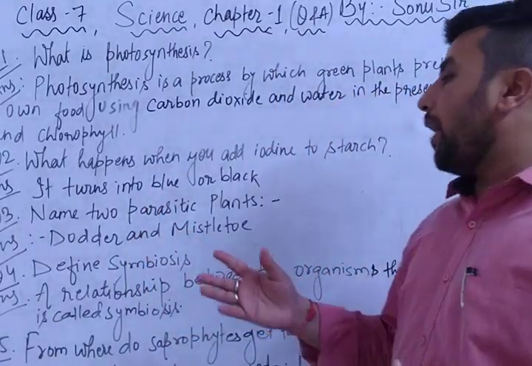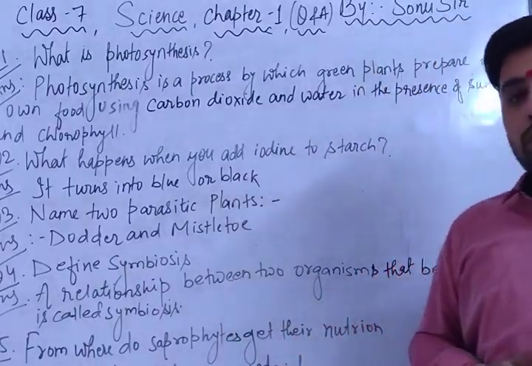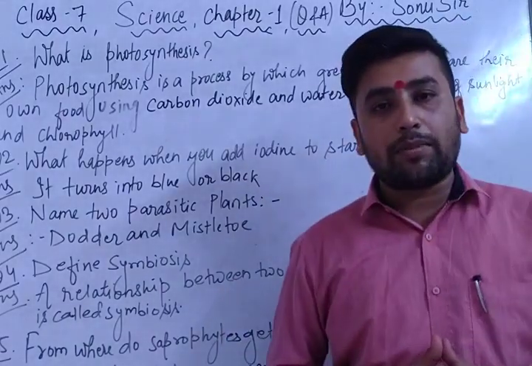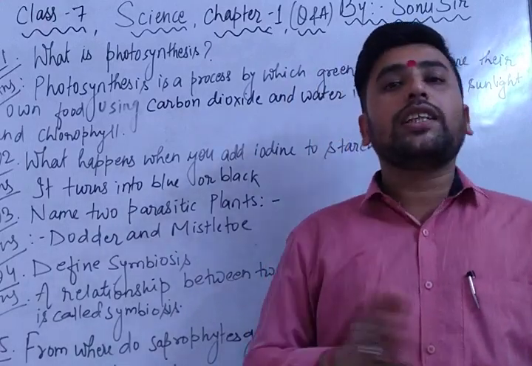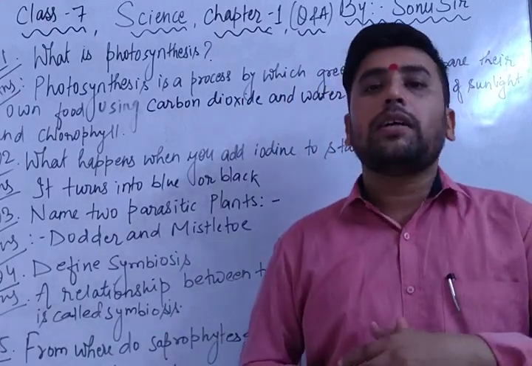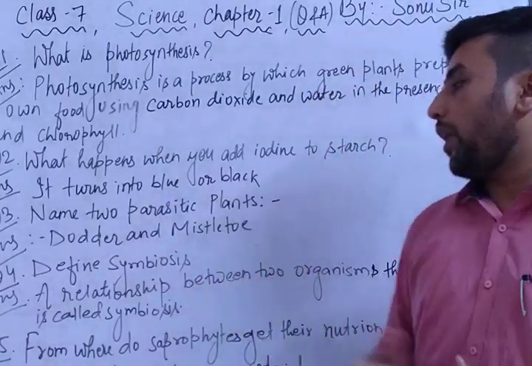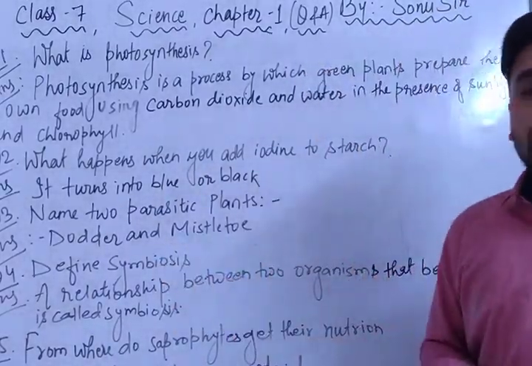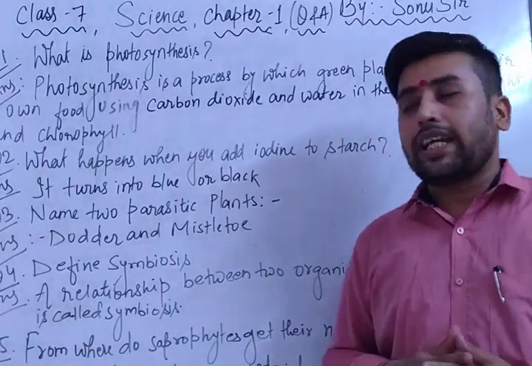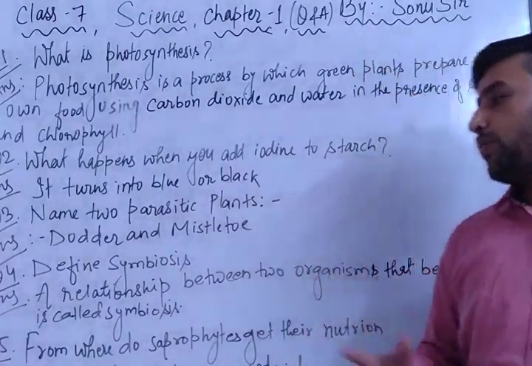Third question is, name 2 parasitic plants. What is the meaning of parasitic plant? First of all, tell me. Plants which depend on other plants for nutrition are called parasitic plants. The 2 names of parasitic plants are dodder and mistletoe. D-O-D-D-E-R, dodder, and M-I-S-T-L-E-T-O-E, mistletoe.